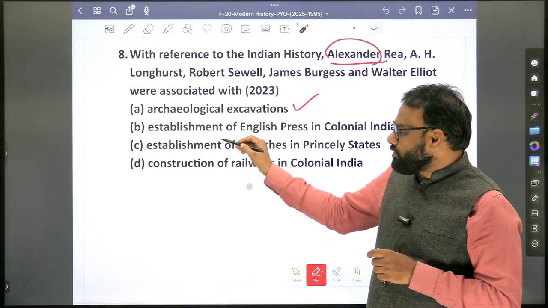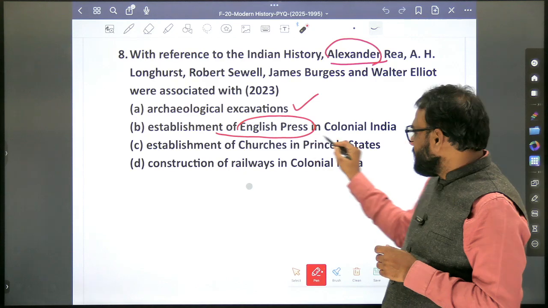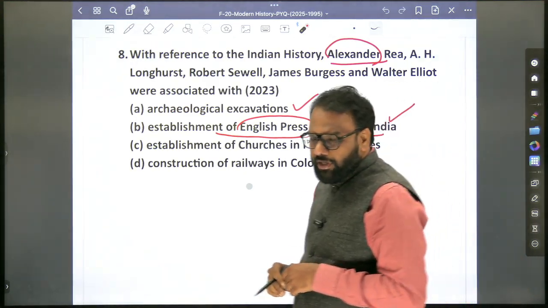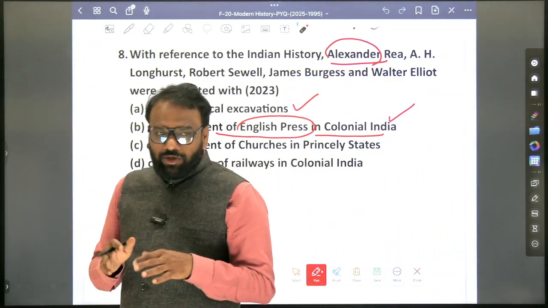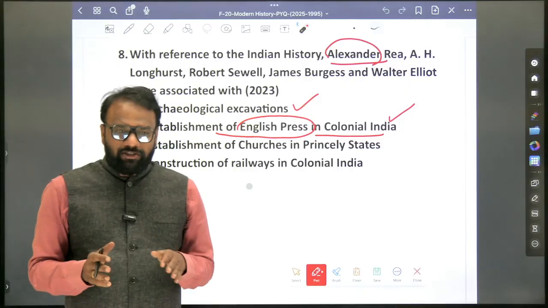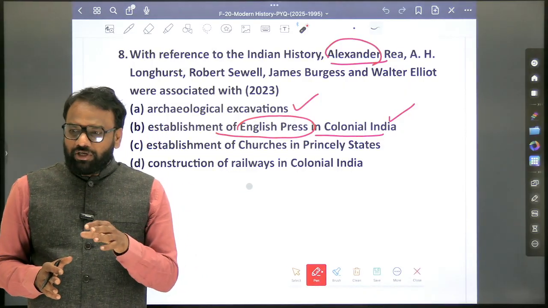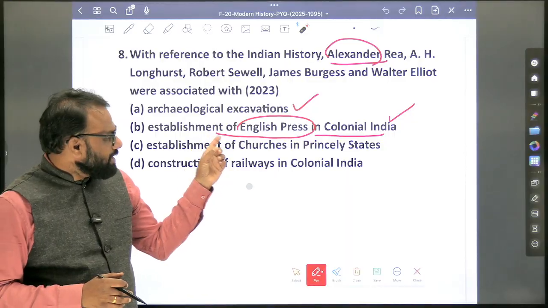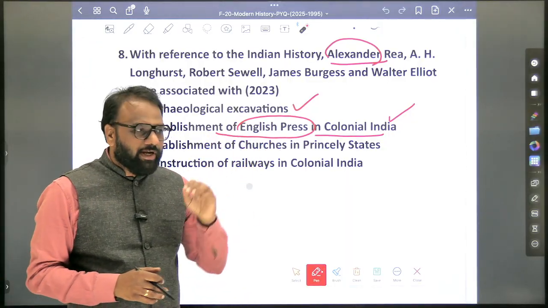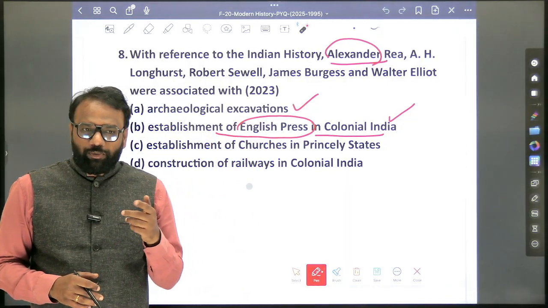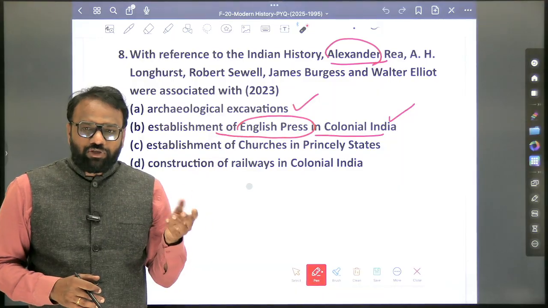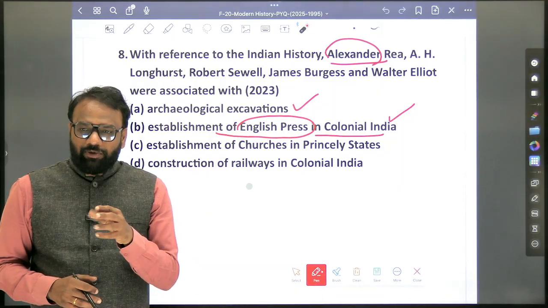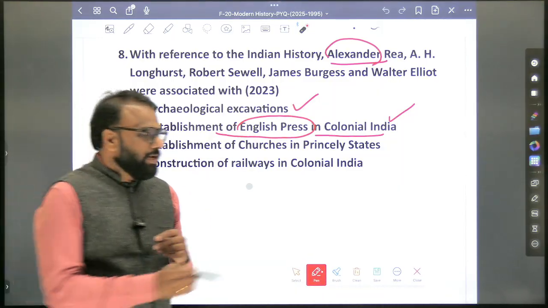Next, out of curiosity, what you can do is the establishment of English press in colonial India. Okay, so they were never asked a question. In the past 15 years, they never asked a question on the press, meaning who started which newspaper and all. But if you look here, establishment of English press in colonial India, this should arouse your curiosity. So probably in 2026, they may ask a question. Which was the first press in India that was established and who established it? So you can add the content.